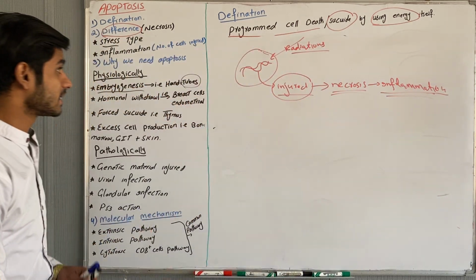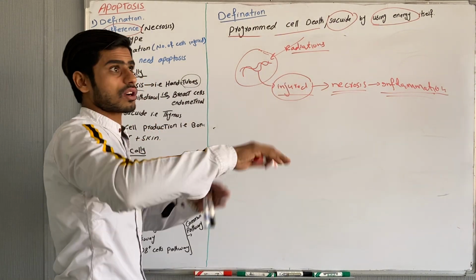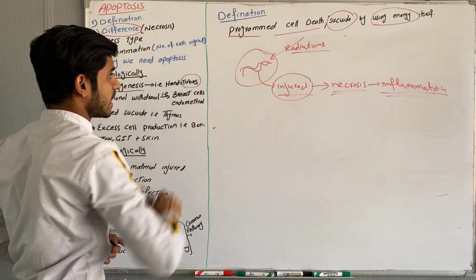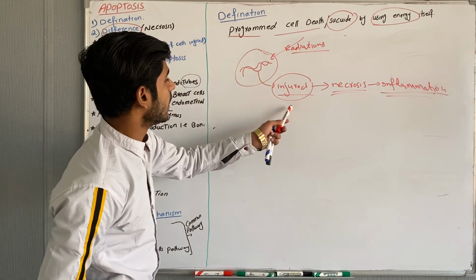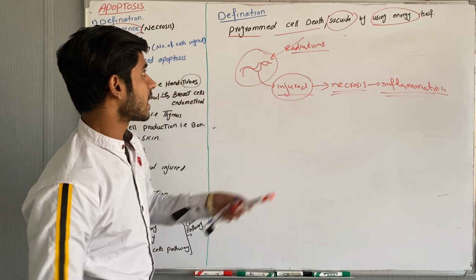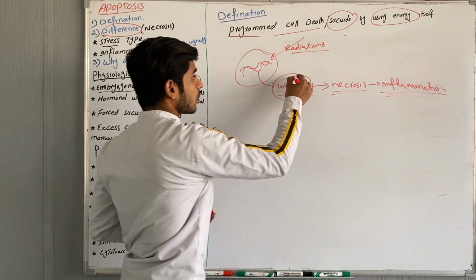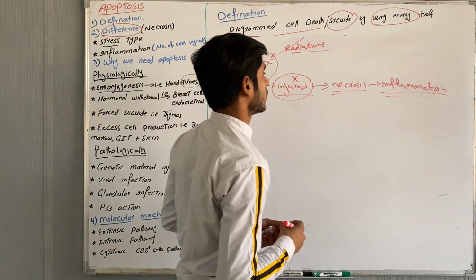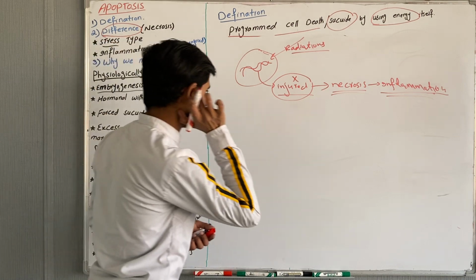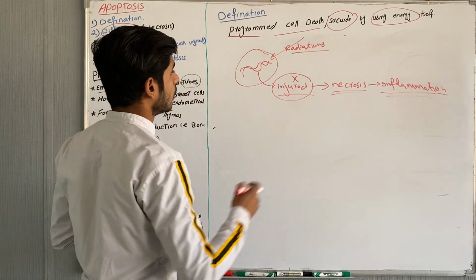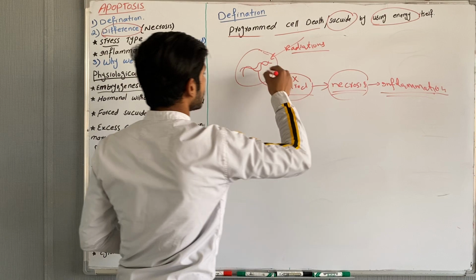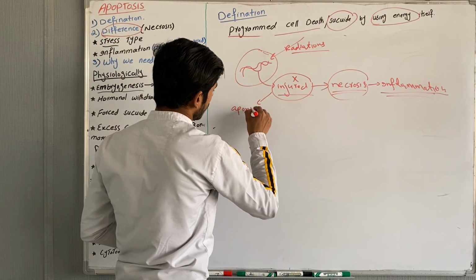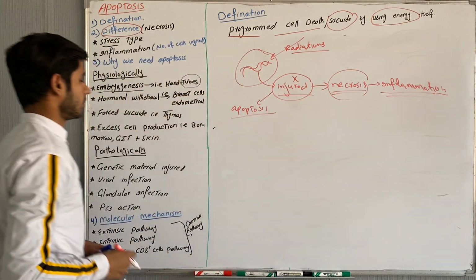Look at this, this is pathological because it is an external cause: radiation comes and attacks the genetic material, which may be injured. If this genetic material did not go into apoptosis, it will cause necrosis, and necrosis can cause inflammation. You know inflammation is very dangerous for our body. So to avoid this necrosis, these injured cells will undergo apoptosis. So this was the first pathological cause of apoptosis.